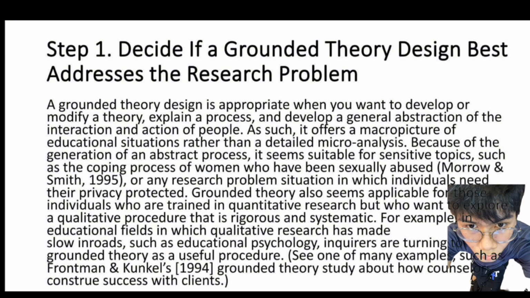It also develops a general abstraction of human interaction. This step of grounded theory aims to move beyond specific context and develop models with broader applicability. However, this might not be the best choice when you already have a well-defined theory and want to test its prediction. It is also not a good choice if you are primarily interested in detailed description of a specific context. So this is step 1.